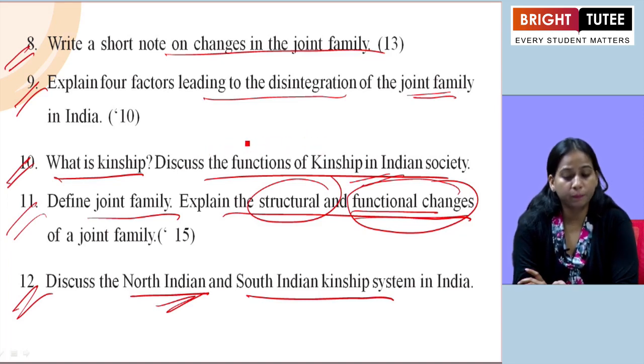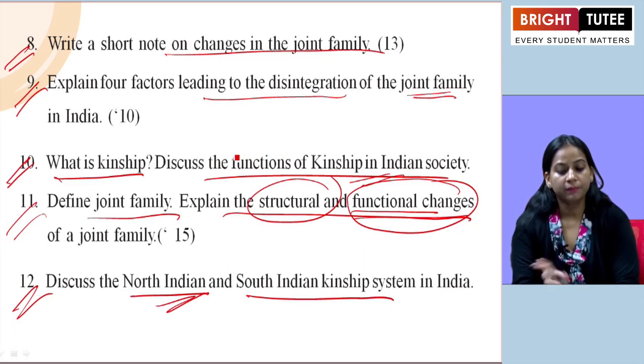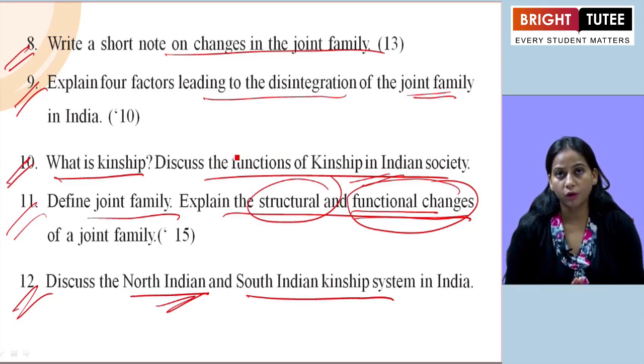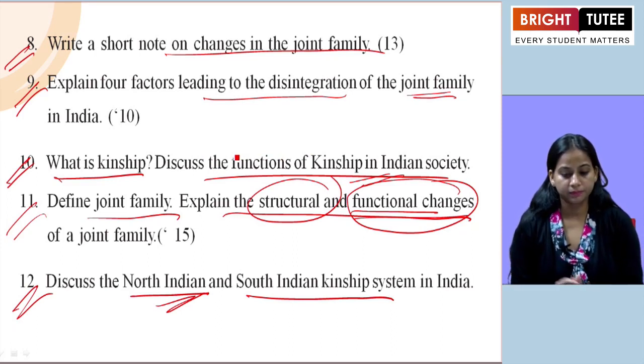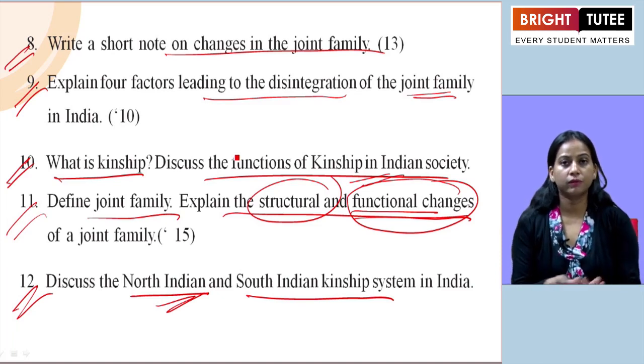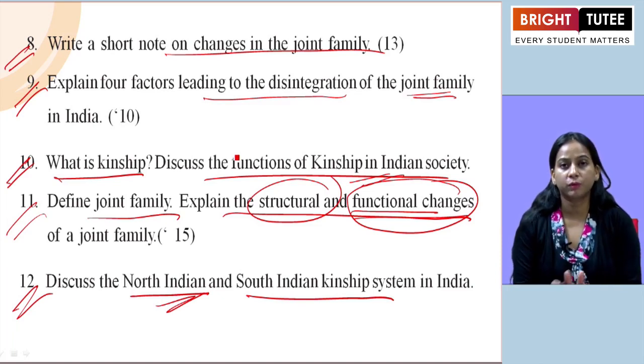There is also a preference for marriages like cross cousin marriage and uncle-niece marriage. The bride is familiar with the family into which she is married. Thus, a marriage alliance strengthens existing kinship bonds in South India. So in this way we have to show the difference between these two, the North Indian and the South Indian